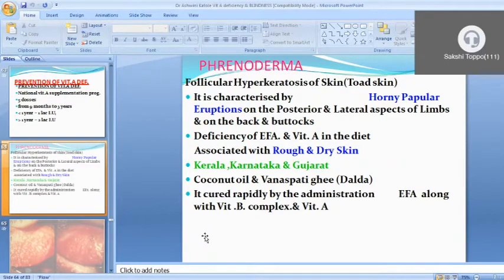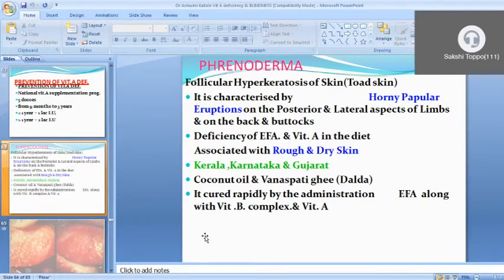Then Phrenoderma, it is the follicular hyperkeratosis of the skin. It is also called toad skin. It is characterized by horny papular eruption on the posterior and lateral aspect of limb and on the back and buttock. The deficiency of essential fatty acid and vitamin A in the diet is associated with rough and dry skin.